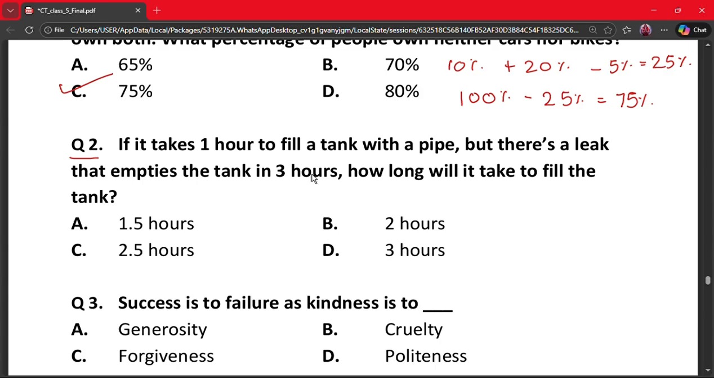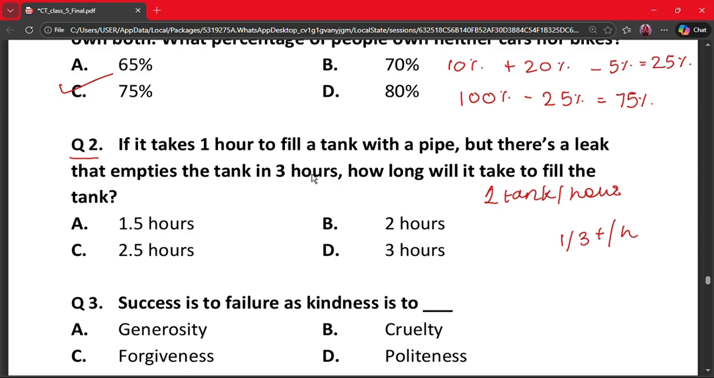If it takes 1 hour to fill a tank with a pipe, but there's a leak that empties the tank in 3 hours, how long will it take to fill the tank? A. 1.5 hours, B. 2 hours, C. 2.5 hours and D. 3 hours. So the fill rate is 1 tank per hour and the leak rate is 1 by 3 tank per hour.